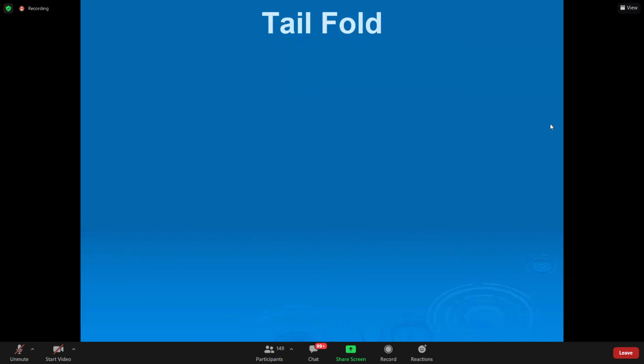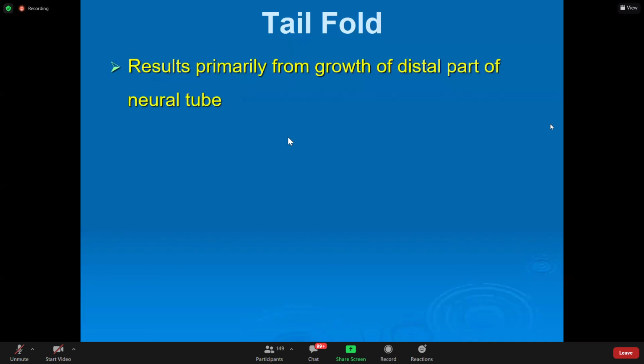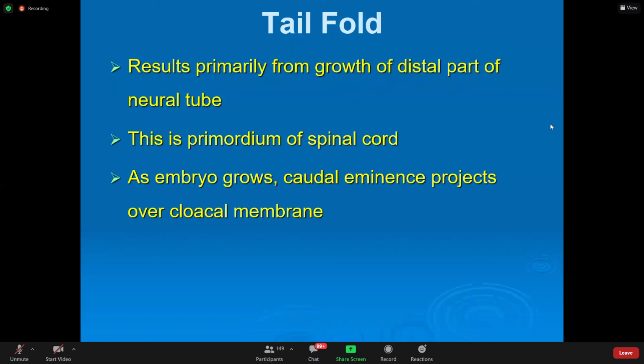Tail fold. अब हमने head fold देखा, likewise tail folding भी होता है. From growth of the distal part of the neural tube. Proximal part of neural tube, forebrain बन के ऊपर आ गया. Distal part of the neural tube will form spinal cord. As the embryo grows, the caudal eminence projects over the cloacal membrane. ऊपर हमने देखा प्रोकॉर्डल प्लेट था, फिर ओरोफेरिंजियल मेम्ब्रेन नाम हमने आज देखा.